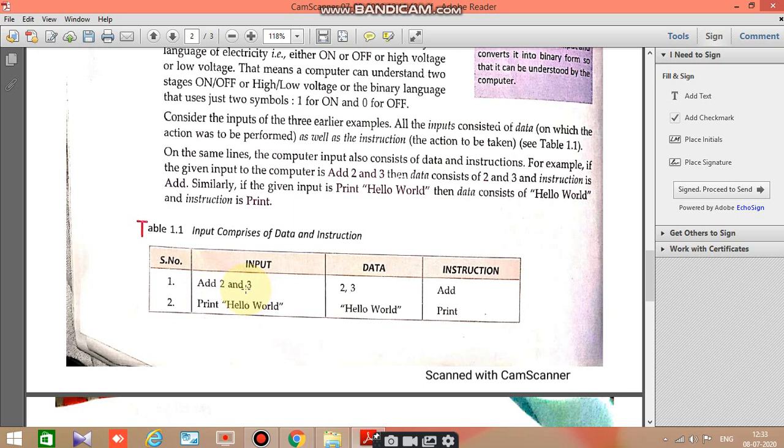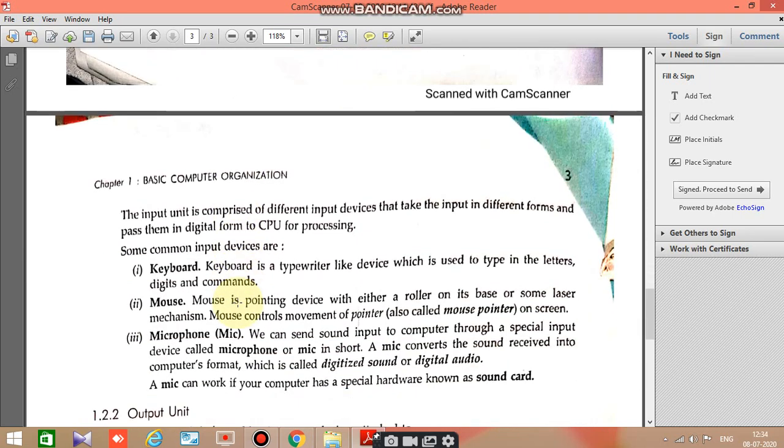What is data? Data is a collection of raw facts. They have taken 2 numbers. What instruction did you give? Add. In the same way, now if you want to print hello world, you will write print hello world. What is the data? Hello world. What is the instruction? To print. So in this way they have just told you about input.